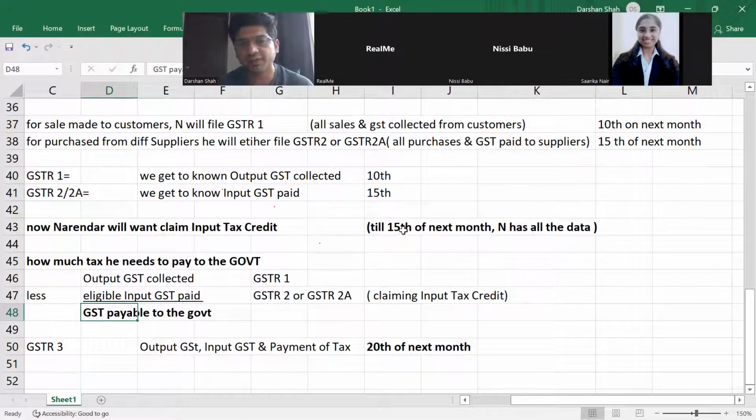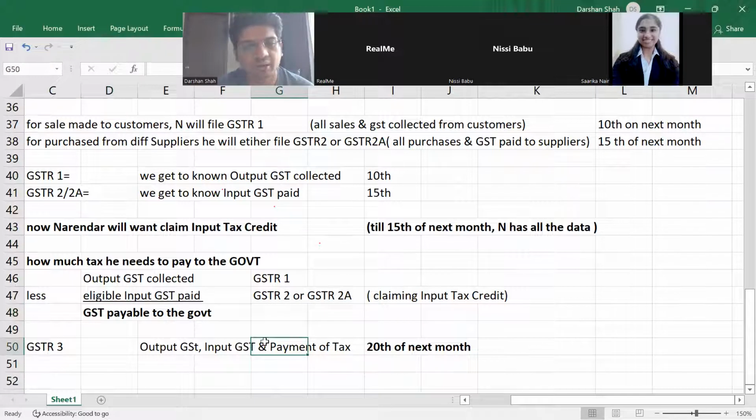Once I get all the data, I'll calculate the GST payable and pay it, and that payment challan I can show along with GSTR3. When I file GSTR3, I'll have everything covered: GST collected from customers, GST paid to suppliers, how much input tax credit I'm claiming, and therefore the final GST payable for the previous month.